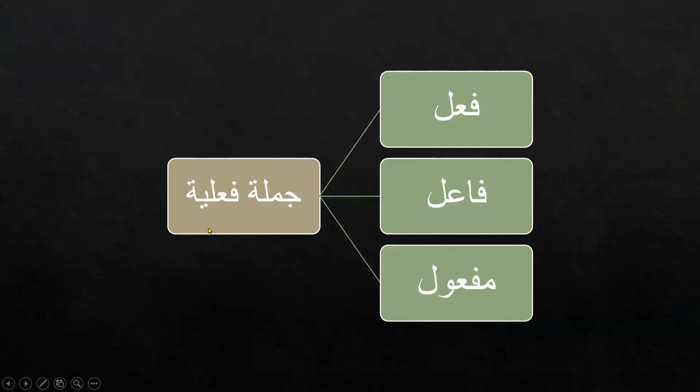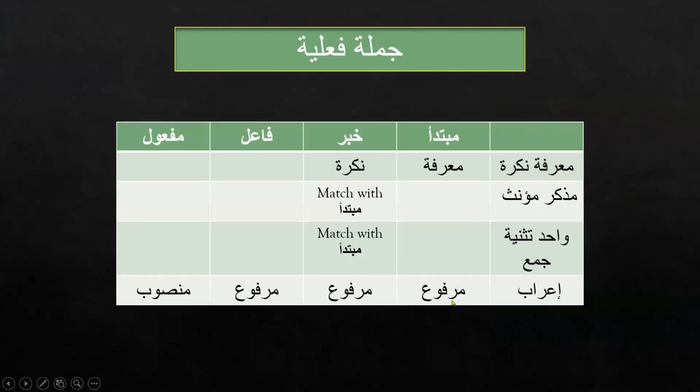So Jumla Fi'liyya has three main parts: fail, fa'il, maf'ul. Action, doer or subject, and object, the maf'ul. Alhamdulillah. So Jumla Fi'liyya, we learned about this chart. Now we have added a maf'ul in it.